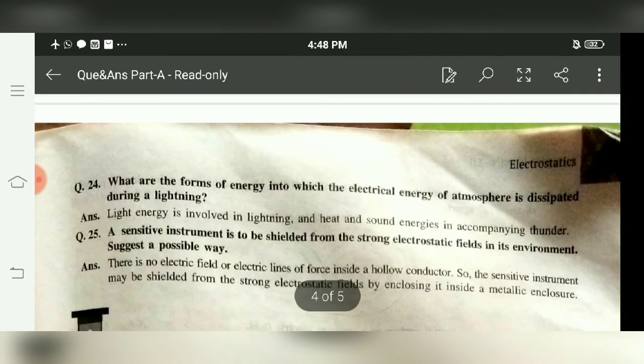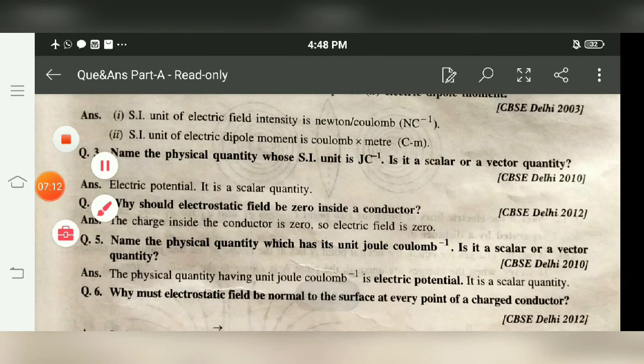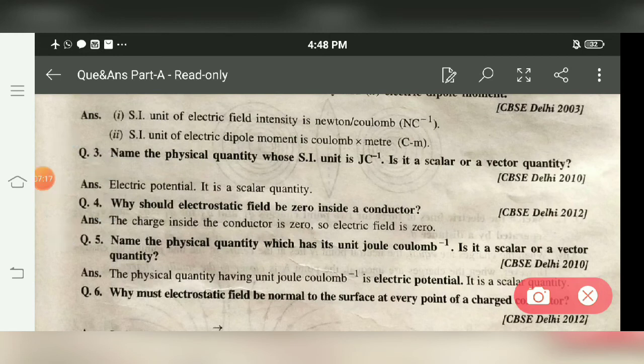Next question is, you have to just do the question which I am telling you, or which I am taking, because rest belongs to the other topic. If you want to do, you can do.